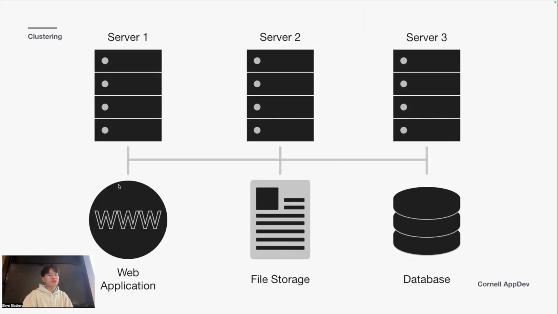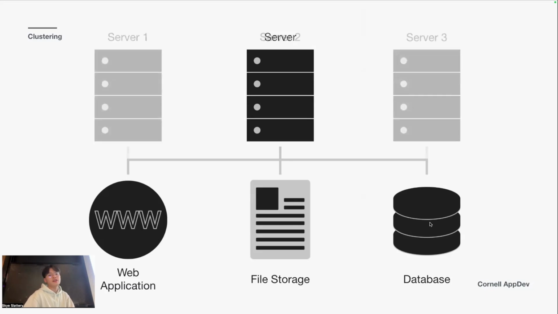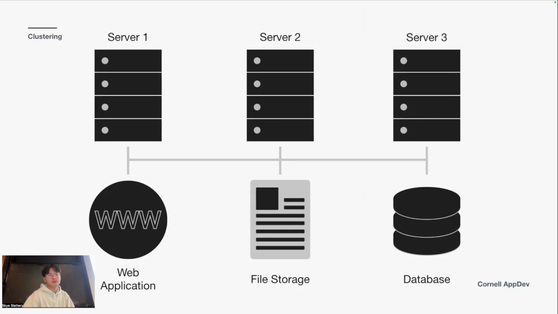Then we have to make them connected, right? We have to make sure server one can communicate with server three and server two can communicate with the other ones as well. So it does get a bit complicated, but this is the more efficient way to do it because you're abstracting out again. Data stays here and the web application stays here. Does that make sense? Because right now everything looks like this on your computer. So in real production, you could have multiple servers.